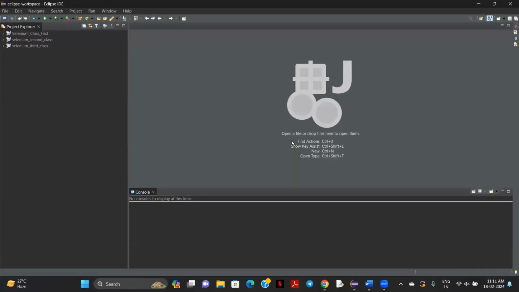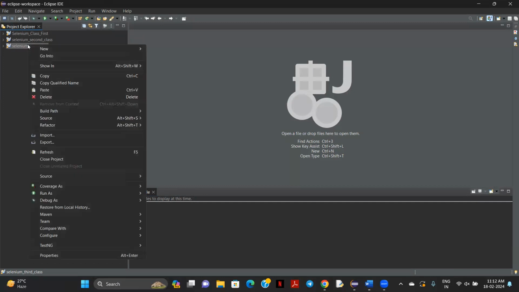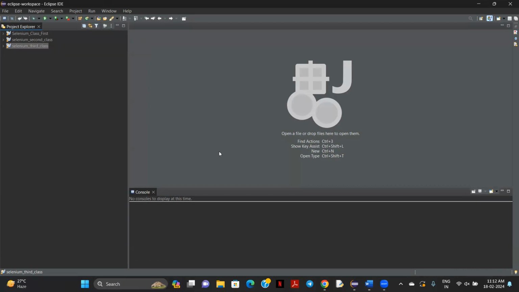That's all. Here, in any applications, in any projects, if you are going to change it into TestNG, then you can right-click this, and then here the TestNG will be available. Okay, this is the way you install TestNG.